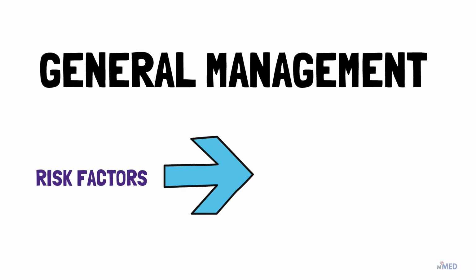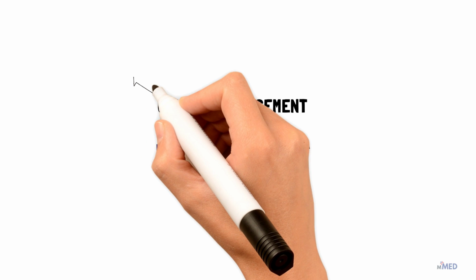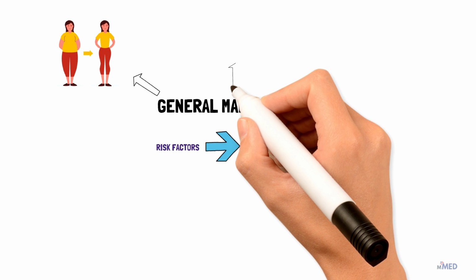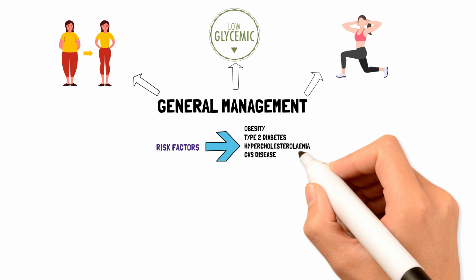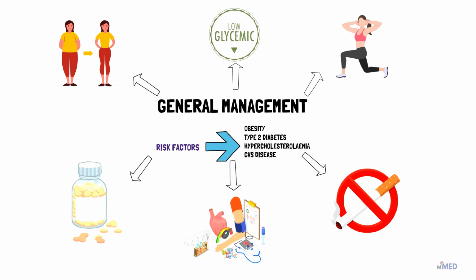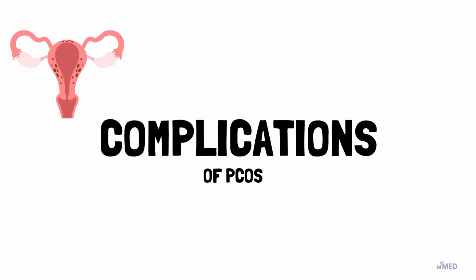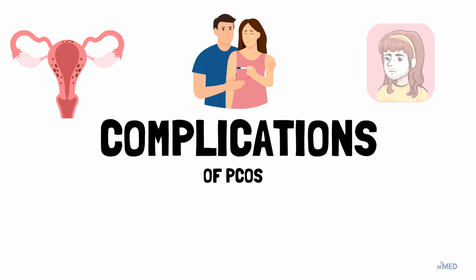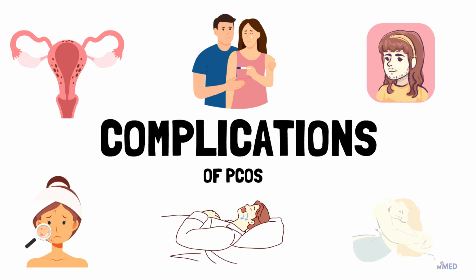Now let's talk about the general management. Managing PCOS involves reducing associated risks including obesity, type 2 diabetes, high cholesterol levels, and cardiovascular disease. Strategies include weight loss, adopting a low glycemic index calorie-controlled diet, regular exercise, smoking cessation, and appropriate use of antihypertensive medications and statins as needed. Patients should be assessed and managed for the associated features and complications such as endometrial hyperplasia and cancer, infertility, hirsutism, acne, obstructive sleep apnea, and depression and anxiety.